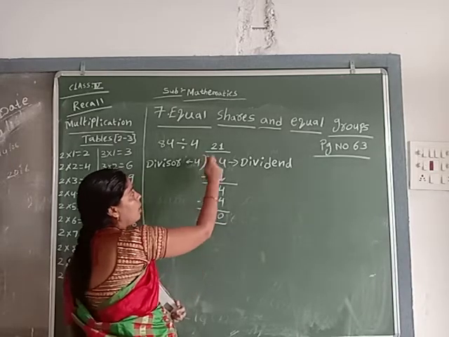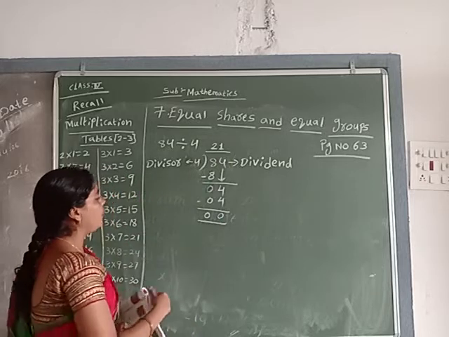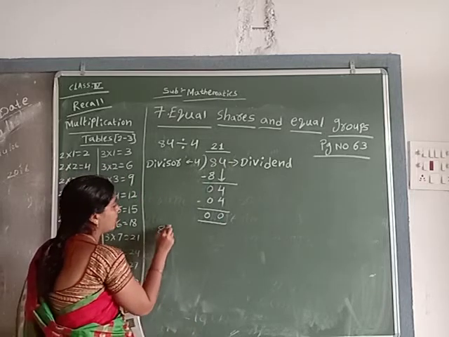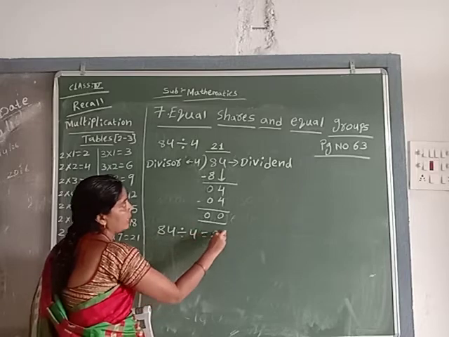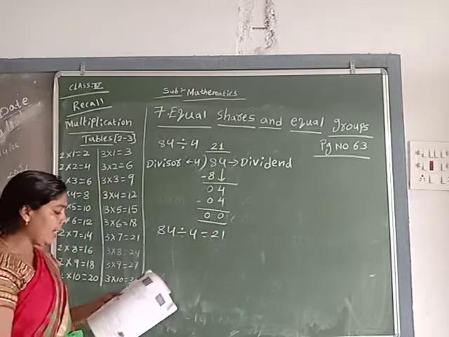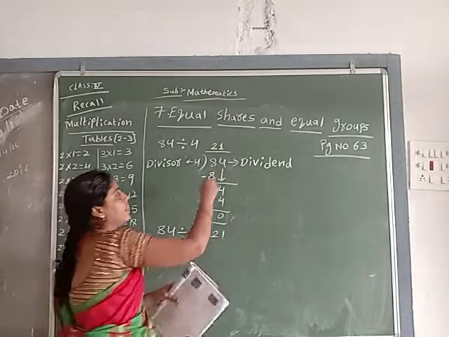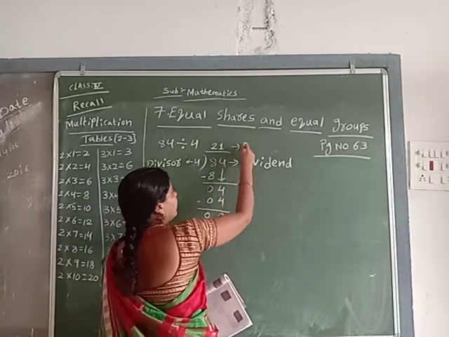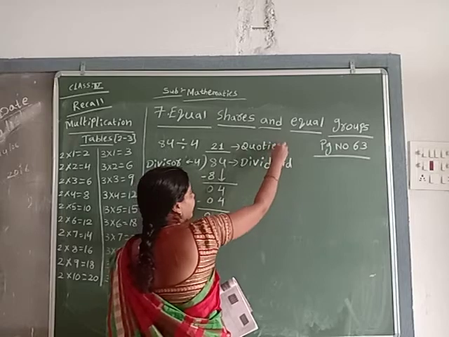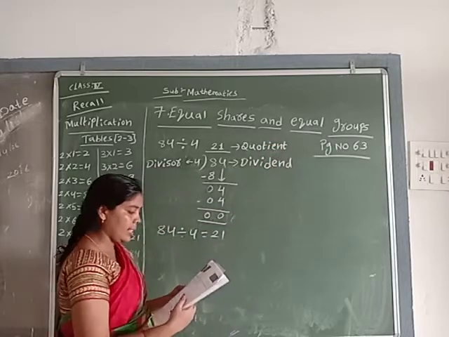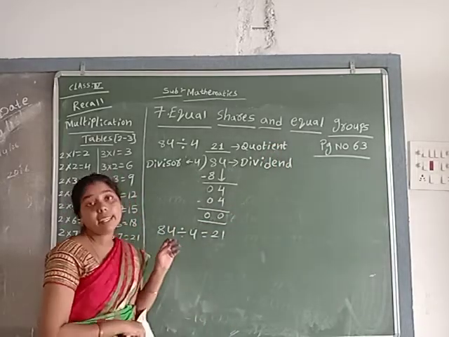So 84 divided by 4 equals how much? 21. Understand? This one is the quotient. Understand children? Don't forget.